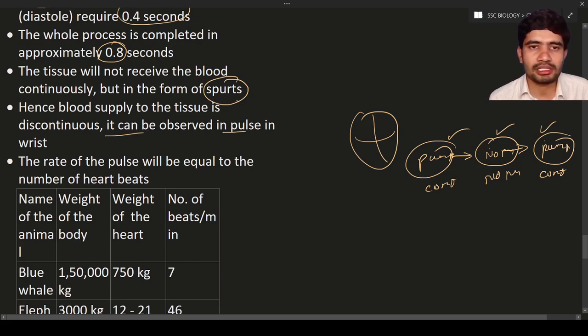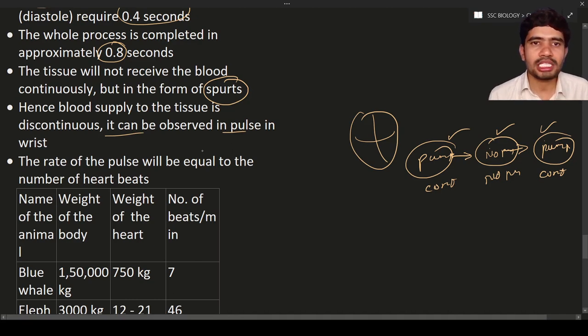If you hold your pulse with two fingers, you can see it go up, down, up, down. Why up and down? When the pulse goes up, it means the blood vessel rises, which indicates that the ventricles are contracting. When the pulse goes down, the blood vessel in the wrist goes back to its normal position, which indicates that the ventricles are relaxing.